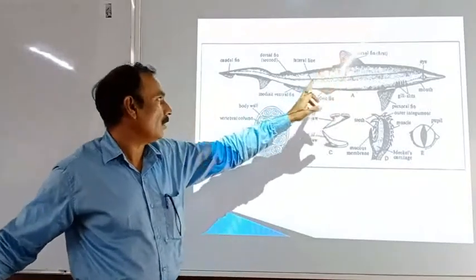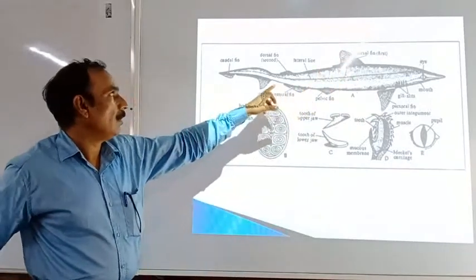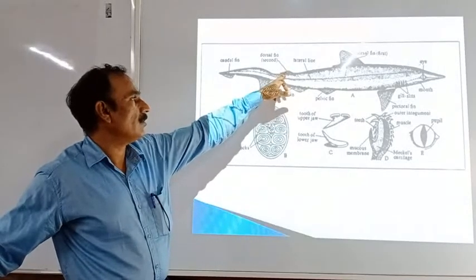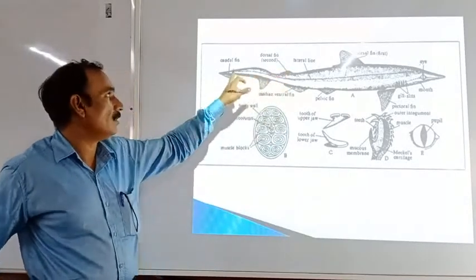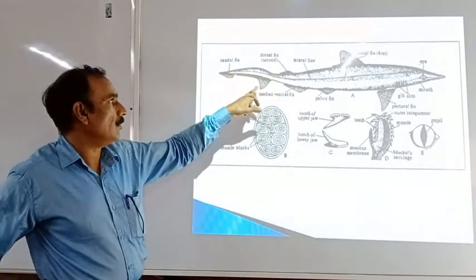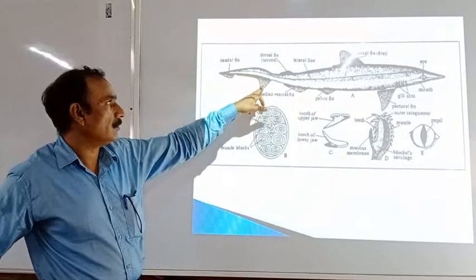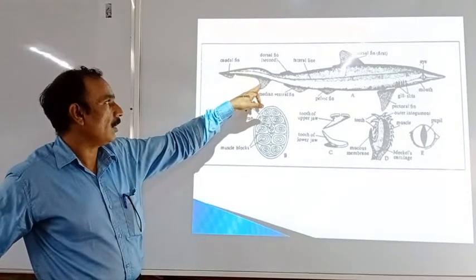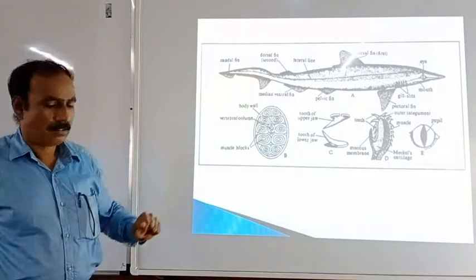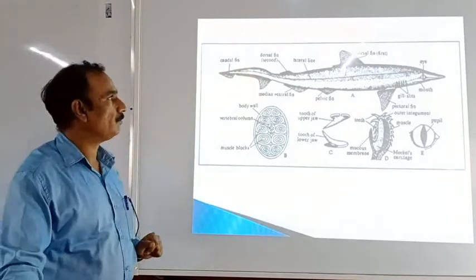This is the dorsal fin, then here a second dorsal fin is there. These are the unpaired fins. This is the caudal fin. Here you can see this is the upper lobe, this is the lower lobe. Both are dissimilar, or unequal lobes, so that is the heterocercal type of fin. So this is about Scoliodon.